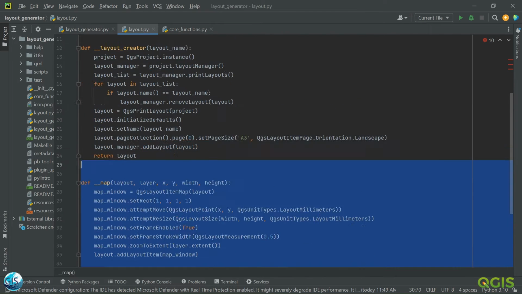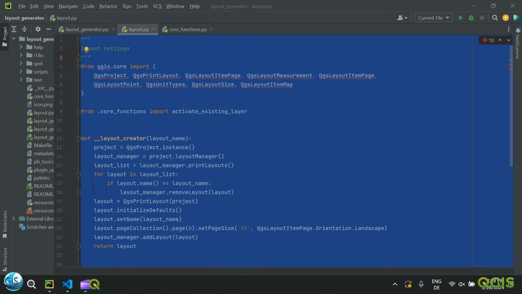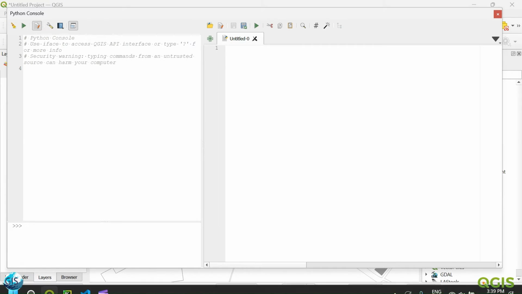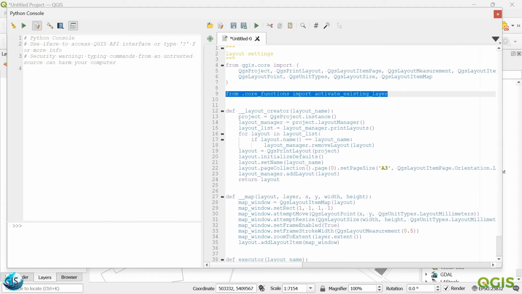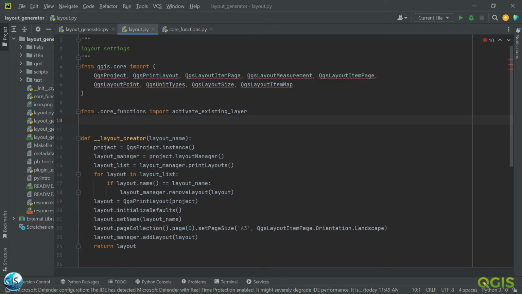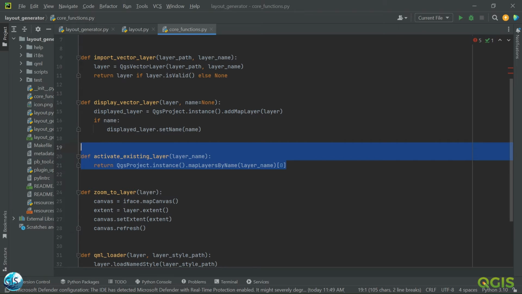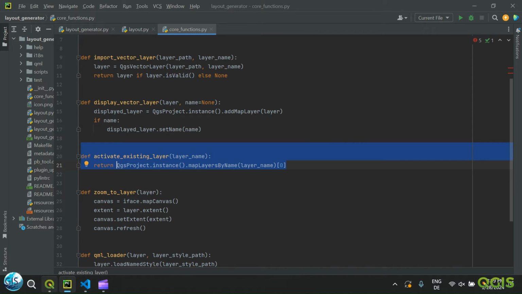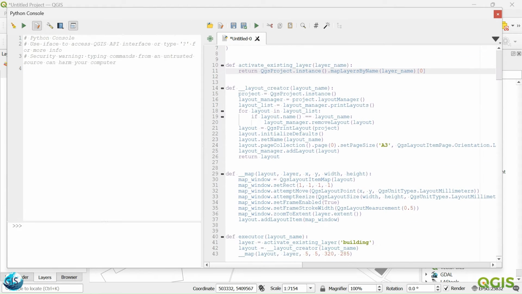and these are because of the importing functions. So maybe I can just copy paste the whole thing, and then bring this here. I will open QGIS and paste it there, and also here I need to go to the functions and activate the existing layer. I will just copy paste it and put it there. Yeah, perfect. Exactly. Yes, we have our map window and the layout.